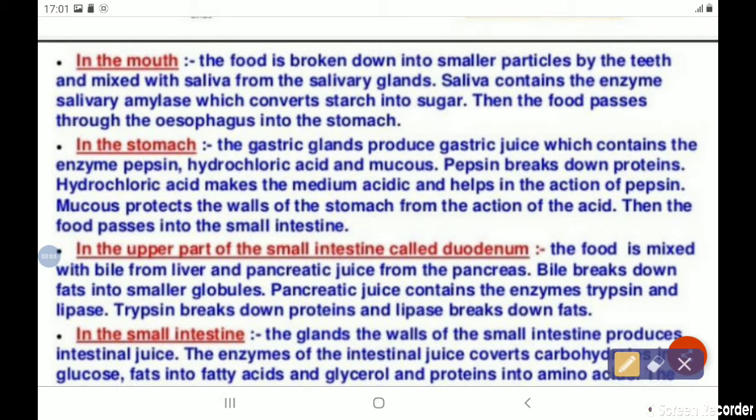In the mouth, the food is broken down into smaller particles by the teeth and mixed with saliva from the salivary glands. Saliva contains the enzyme salivary amylase which converts starch into sugar. Then food passes through the esophagus into the stomach.